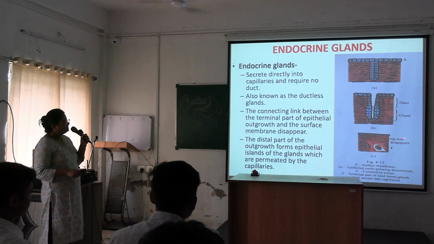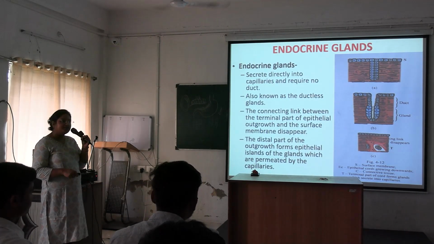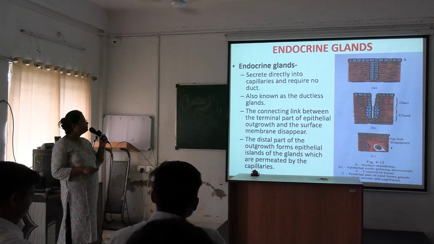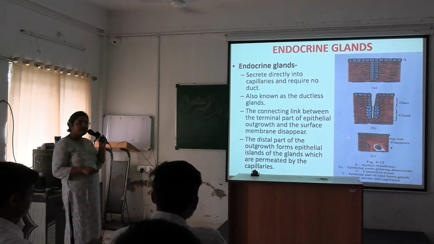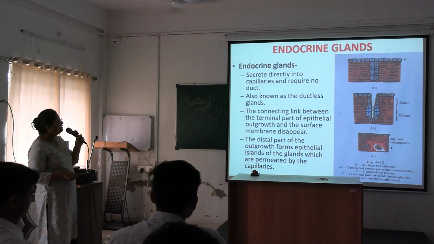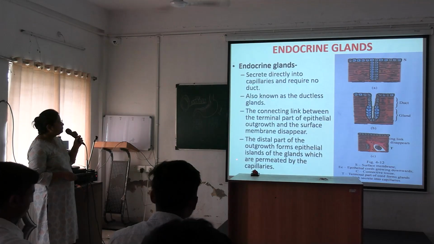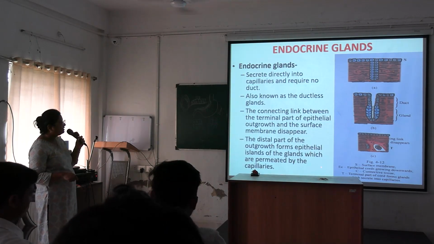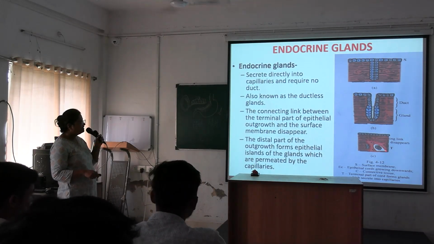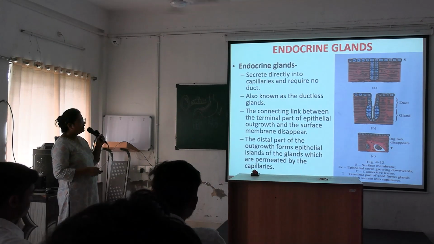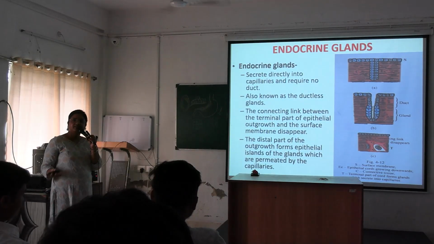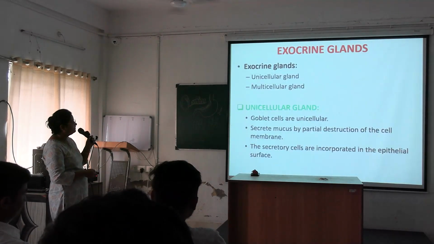Okay, the connecting link is lost here. The connecting link between the terminal part of the epithelial outgrowth and the surface membrane disappears, and this distal part of the outgrowth forms epithelial islands of the glands, which are permeated by the capillaries. The red portion represents the capillaries. The cell clusters' secretory material is directly released into the capillary blood.